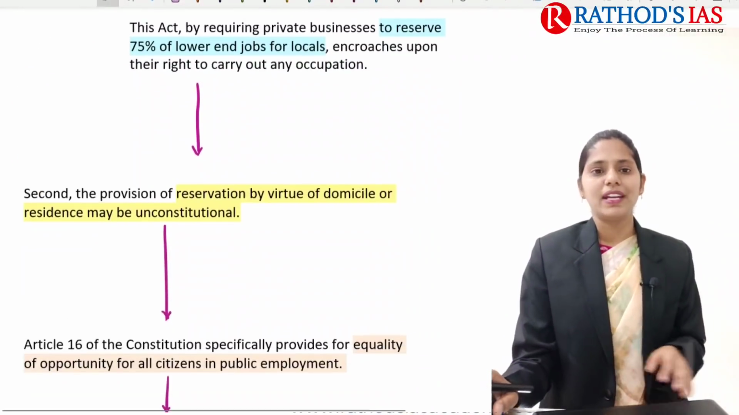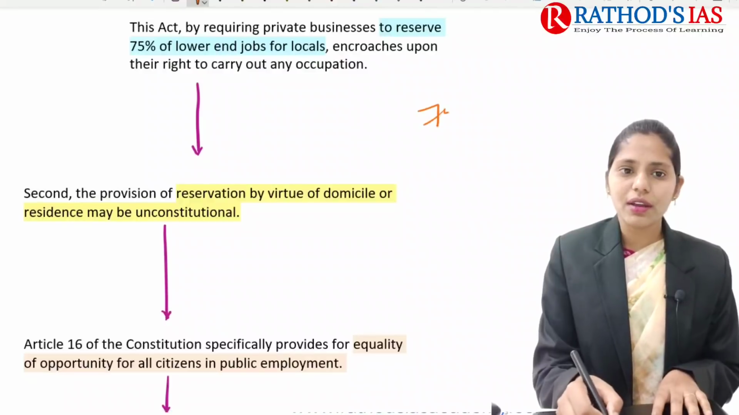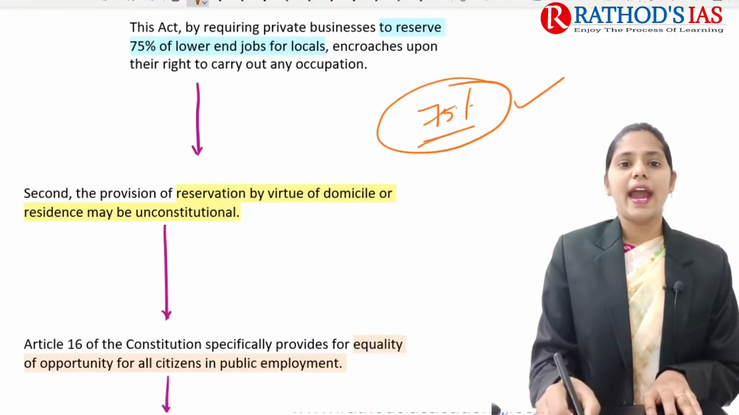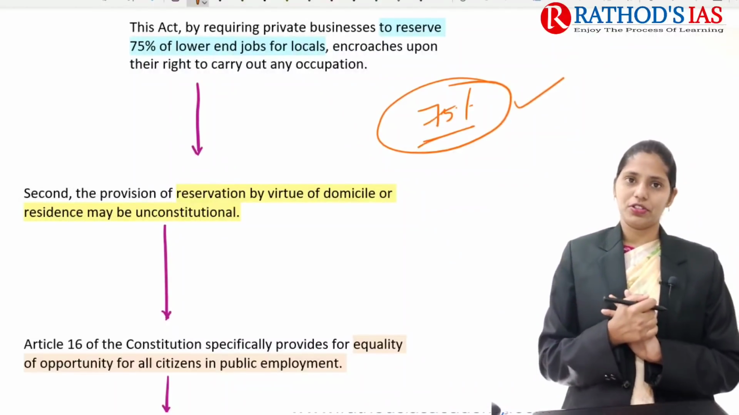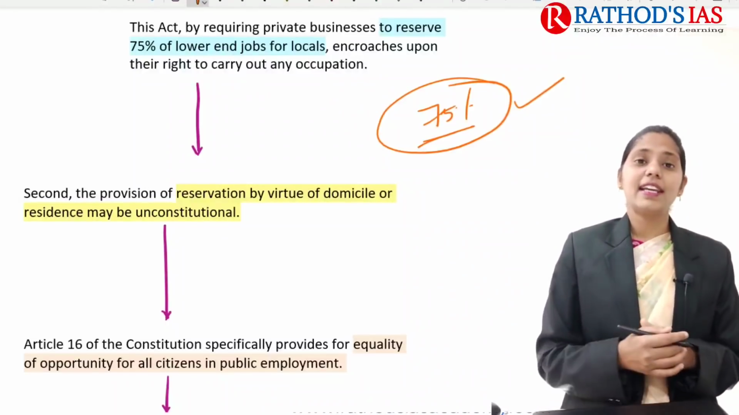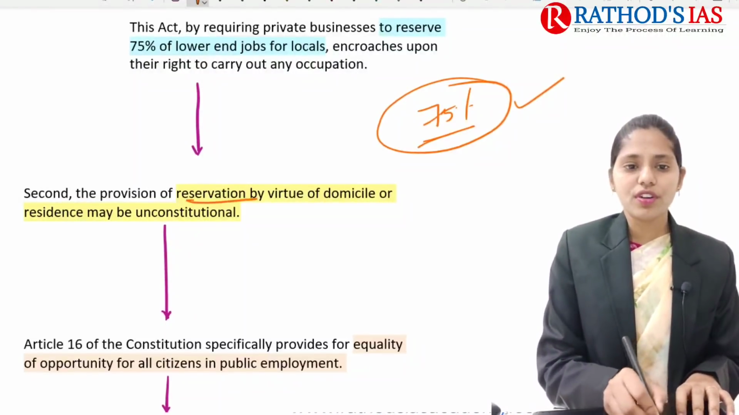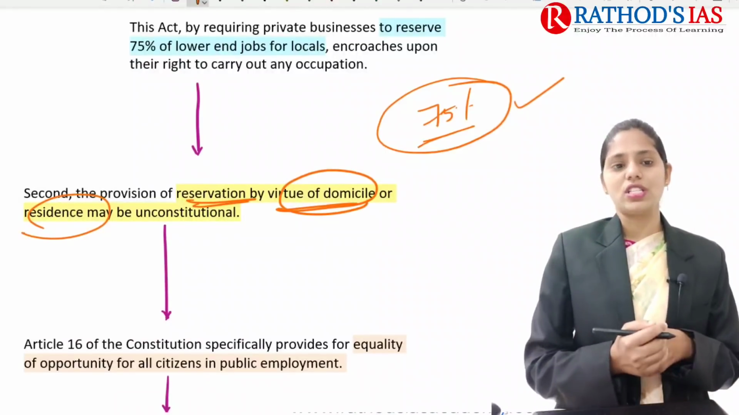And this act says that private businesses must reserve 75% of lower-end jobs for locals. And that violates the right to carry out any occupation. So this is the first important question. And the second constitutional question posed here is that the provision of reservation by virtue of domicile or residence may be unconstitutional.